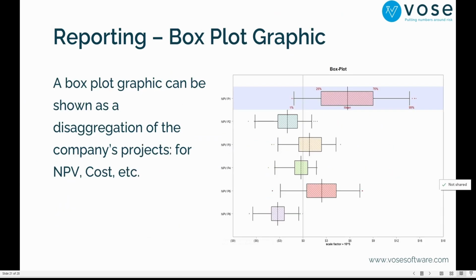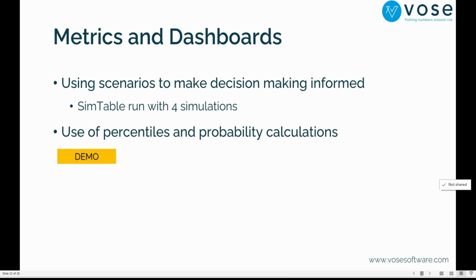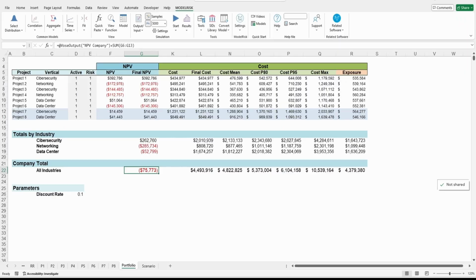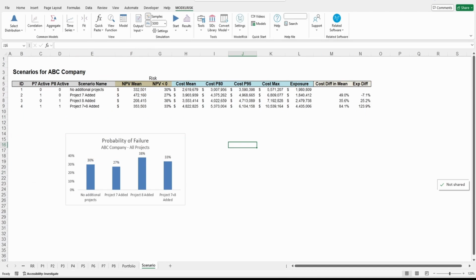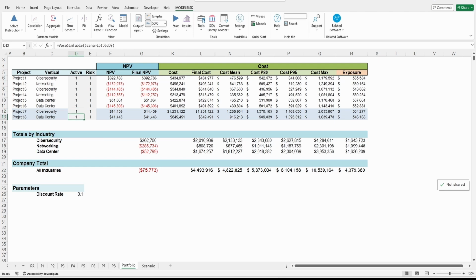And finally, what we have already seen is the metrics and dashboard. And what we built is 4 scenarios. And these 4 scenarios I will show you here are this, right? No additional projects, project 7 and 8 added, each one of them, or both, right? And remember that we have this switch to turn on and off, right? So we're using something that's called a Vose table, which is basically creating scenarios inside the model.